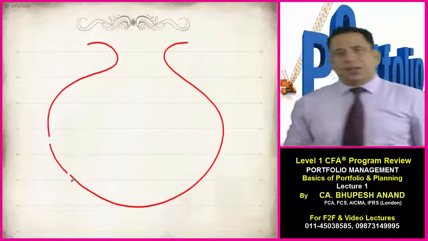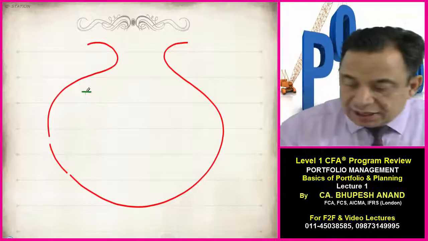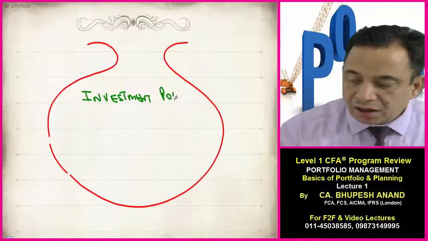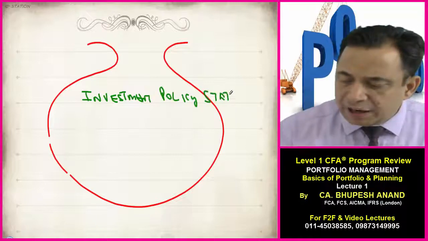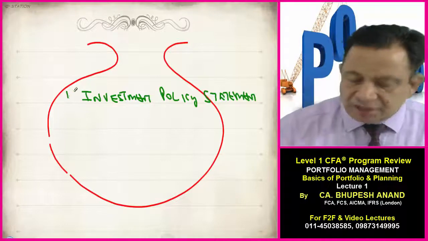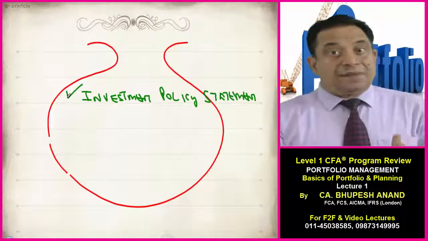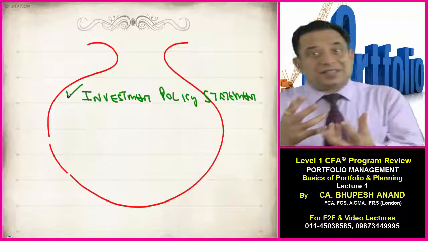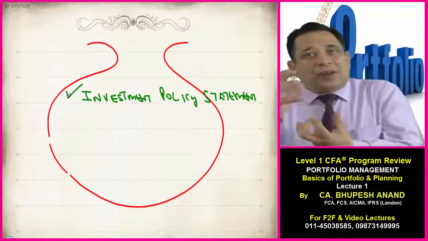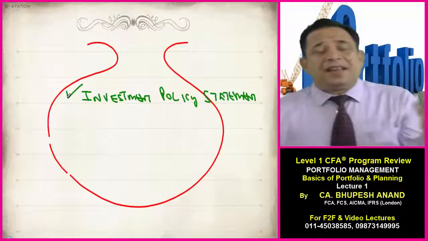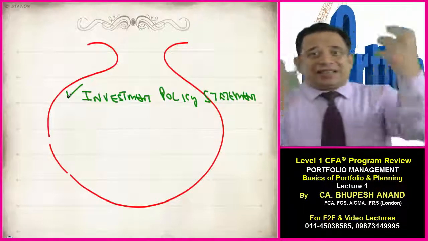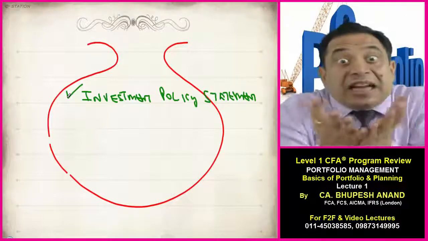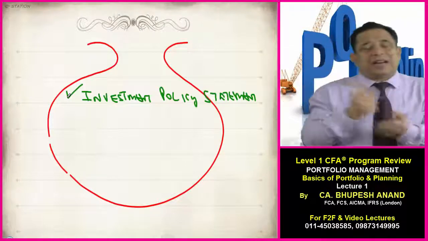And in this reading 43, what is the meaning of investment policy statement? Why does any government prepare its policies? If I ask why they come up with 5-year plans, why every year they come with budgets, financial budgets, why they write down the constraints, why every country in this world prepares budgets, cash budget, time budget, government budget, deficit budget, this budget, that budget, they write it down. What is the benefit of that?